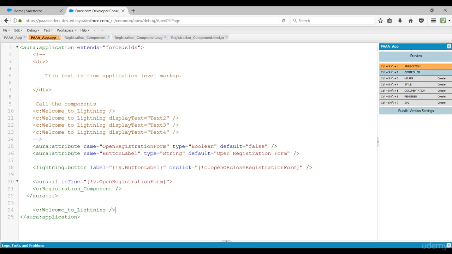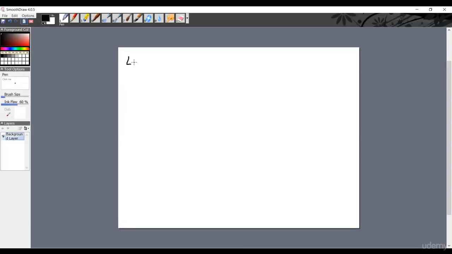Okay, so we have developed a lightning component, right? And we know using lightning components we can develop a lightning page.